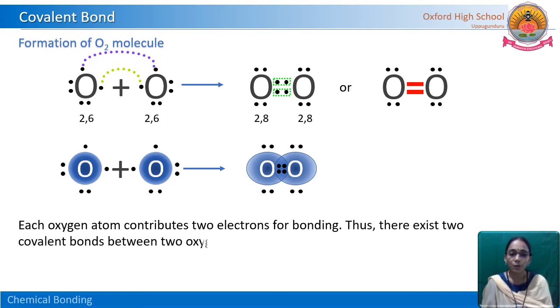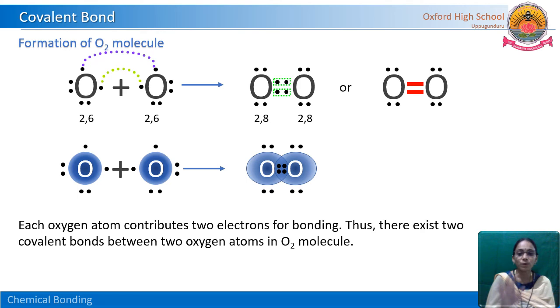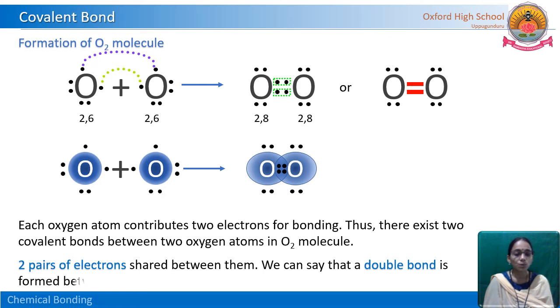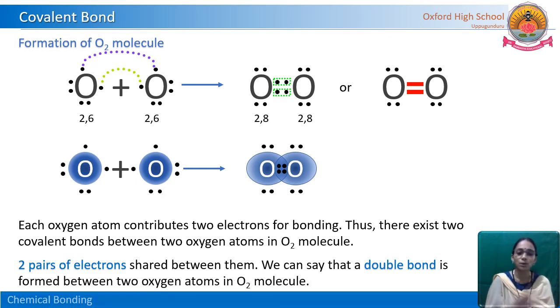Each oxygen atom contributes 2 electrons for bonding, so totally 4 electrons. There exist 2 covalent bonds between oxygen atoms in the oxygen molecule. We have seen that one. 2 covalent bonds are there, so 2 pairs of electrons are shared between them. 4 means nothing but 2 pairs. A pair means 2 electrons, so 2 pairs means 4 electrons. We can say that a double bond is formed between 2 oxygen atoms.